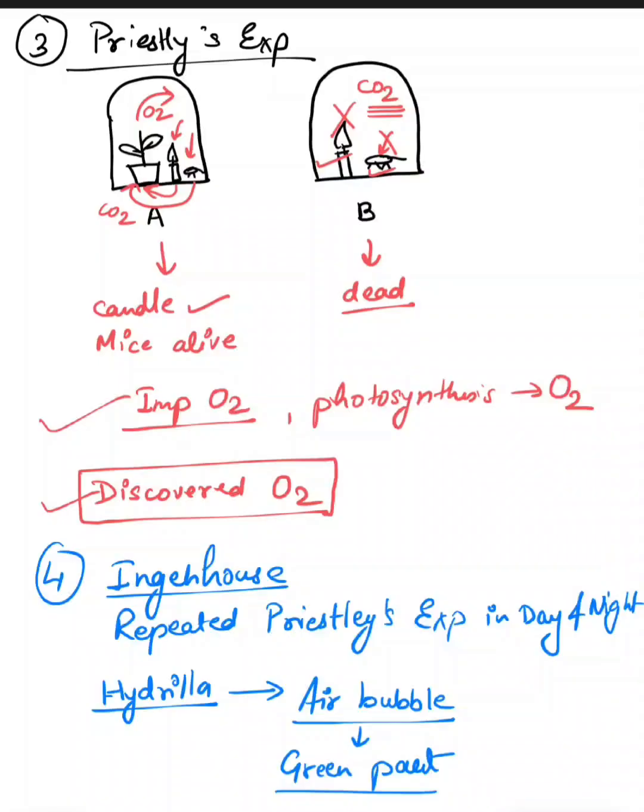Okay, so he also performed this experiment in daylight as well as in the dark or at night. He saw that at night no air bubbles were produced, but in the light there were air bubbles coming out from the green parts of the plant. So he concluded that oxygen was produced by plants such as hydrilla in the presence of sunlight, carbon dioxide and water, and the process was called photosynthesis. So they do perform this process in which sunlight is an important factor. Okay.